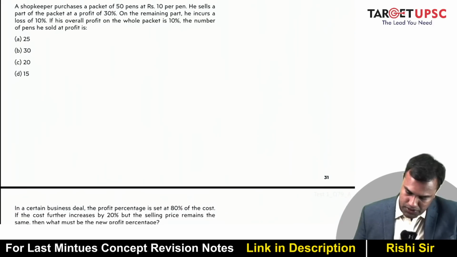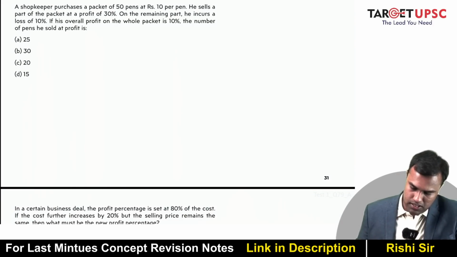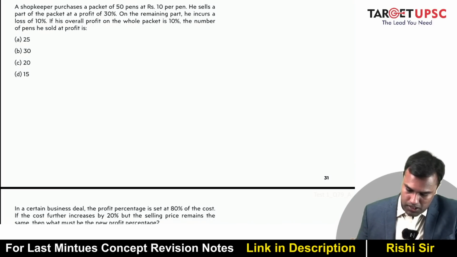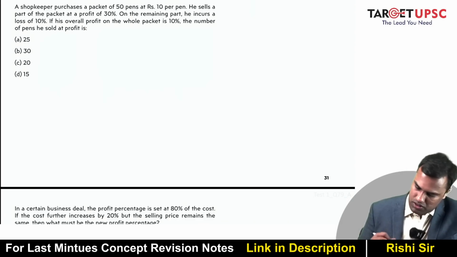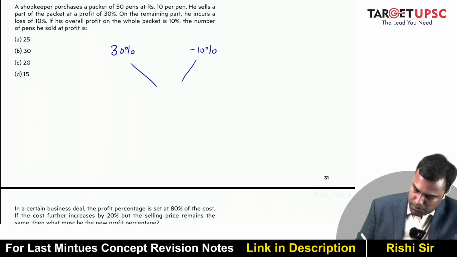A shopkeeper purchases a packet of 50 pens at rupees 10 per pen. He sells a part of the packet at a profit of 30%. On the remaining part, he incurs a loss of 10%. If his overall profit on the whole packet is 10%, the number of pens he sold at profit is? So this is a classic mixture alligation. One at 30%, another at minus 10%.